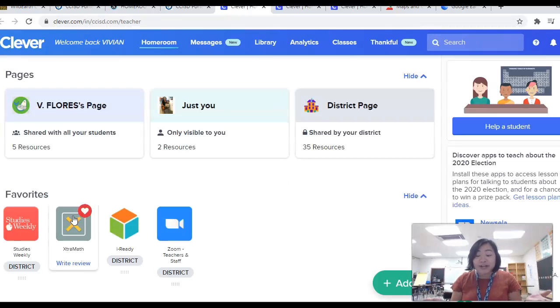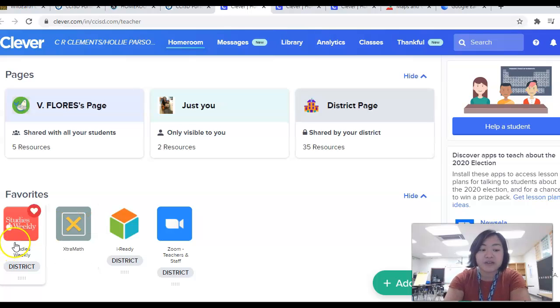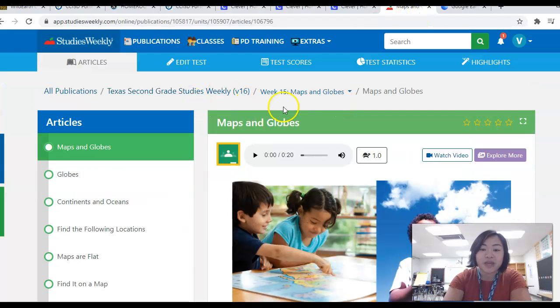Now, if you're already logged onto Schoology and you're already doing your assignments, then Clever will automatically log you on. You will not have to submit any kind of information. It will just automatically log you on if you're already logged onto Schoology. Once you're here on Clever, go ahead and click on Studies Weekly. It will take you straight to Studies Weekly. Now, today we are on week 15, maps and globes.